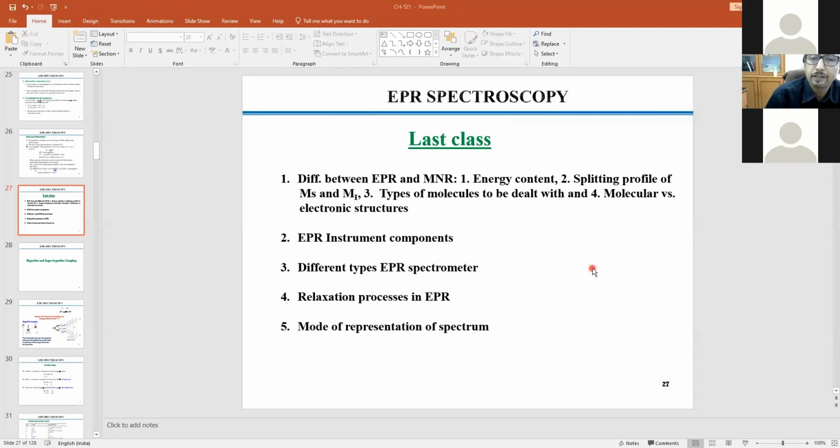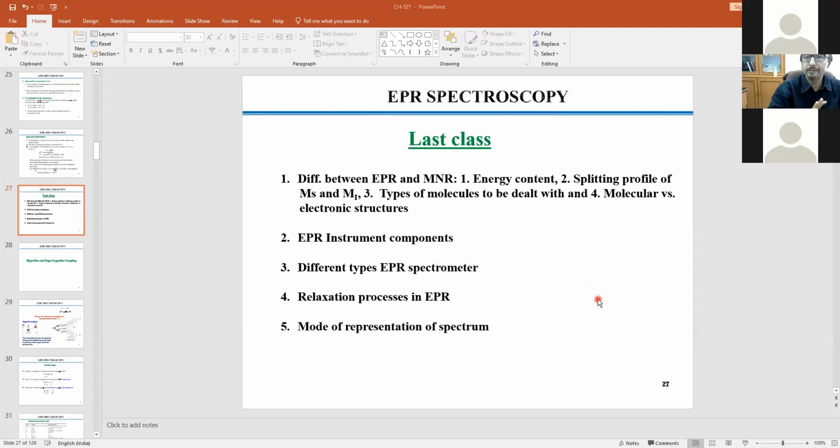exploring ESR spectroscopy, and we had just one class so far. I have made one small slide to recapitulate what we have already talked about. Essentially, we said that EPR and NMR are complementary to each other.